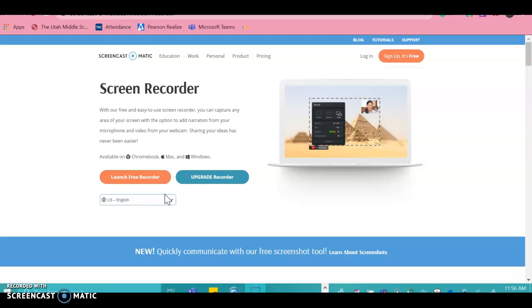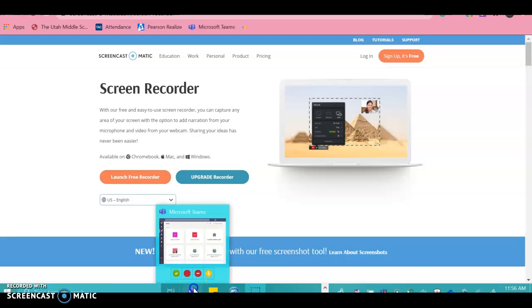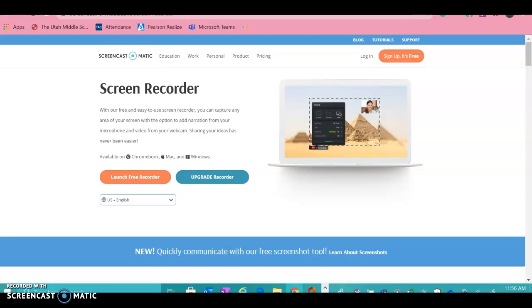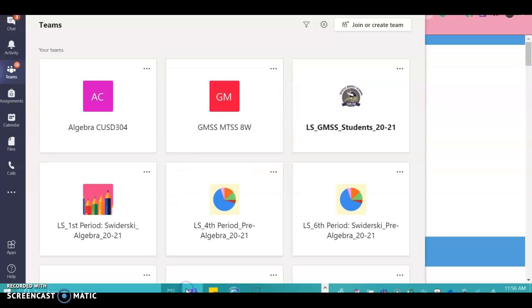So, we have a lot of parents and students wondering where and what is going on, how they can find and access homework for our team. So, your student knows to go to our Teams app, which should look like this, and they can press Teams on the left hand side of their screen.